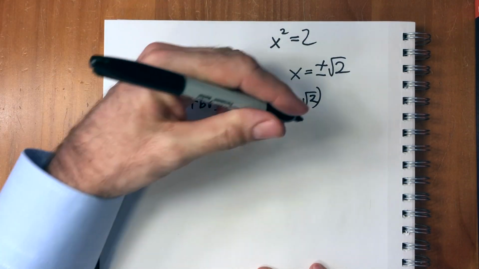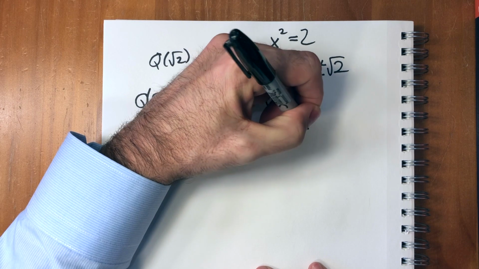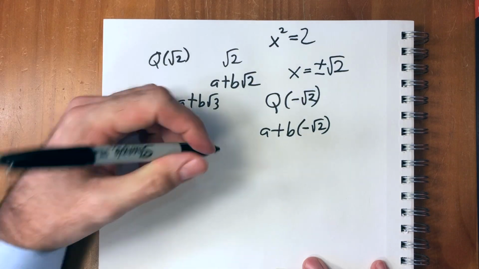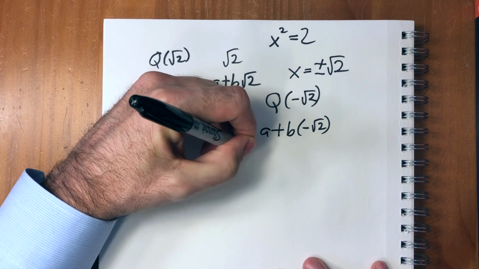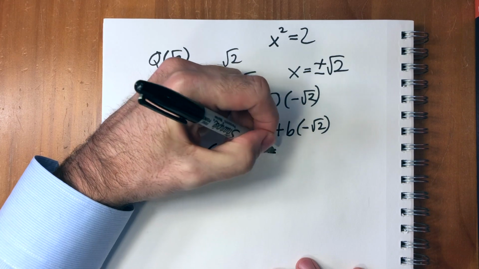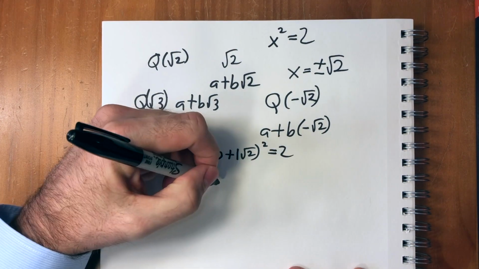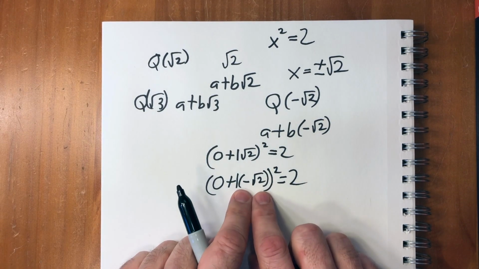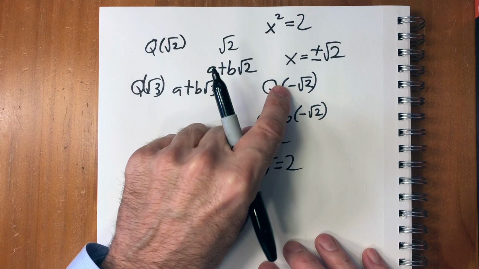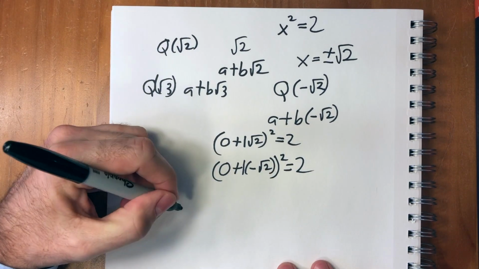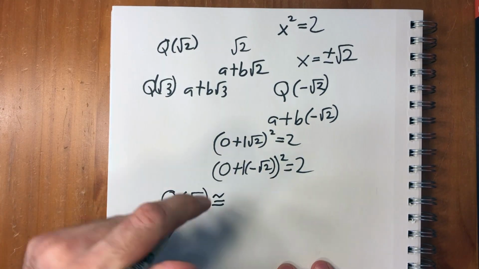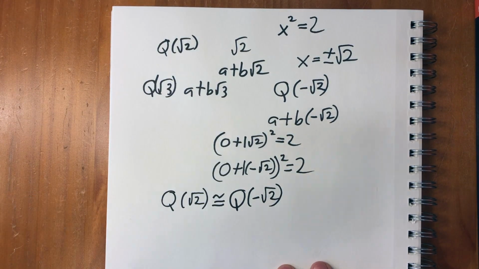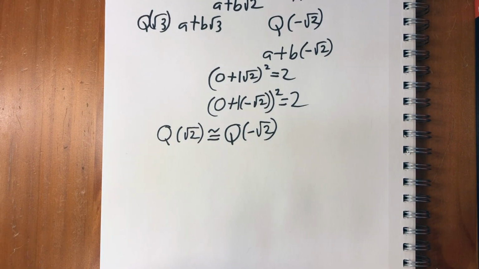And so in that case, they would be numbers of the form a plus b times minus square root of 2. And you can see that there's a number in here that solves that. If we just had 0 plus 1 square root of 2, this squared equals 2. But if we took it from this one instead, 0 plus minus square root of 2 also squared equals 2, because minus square root of 2 squared is also 2. These two fields are actually isomorphic. We can send, this is the symbol for isomorphic, elements of Q radical 2 to elements of Q minus radical 2 in a way that's completely indistinguishable.